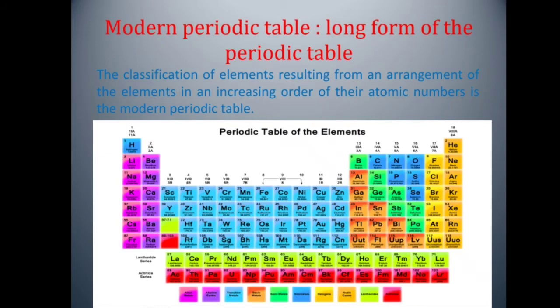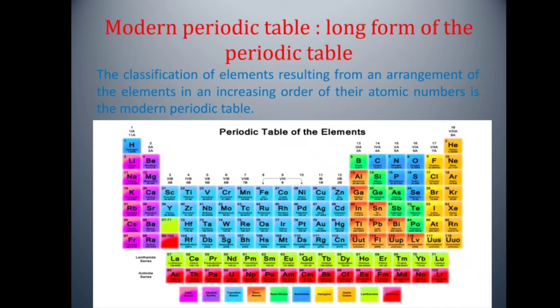Modern periodic table is based on the classification of elements according to their atomic numbers. The atomic number of an element is equal to the number of electrons revolving in orbits around the atom of the element. Structure of modern periodic table.